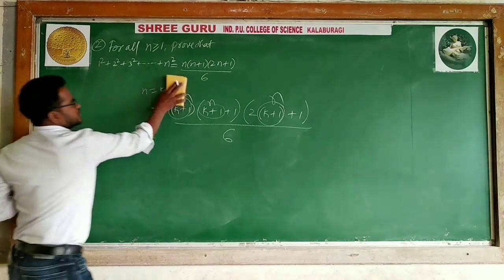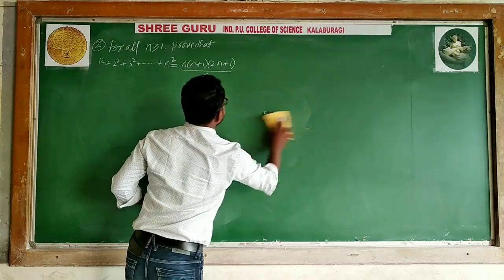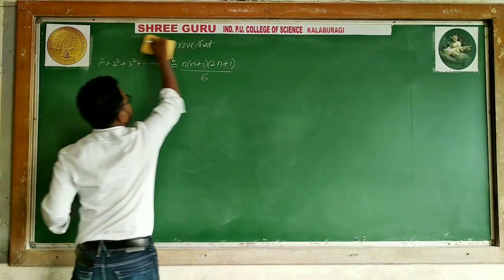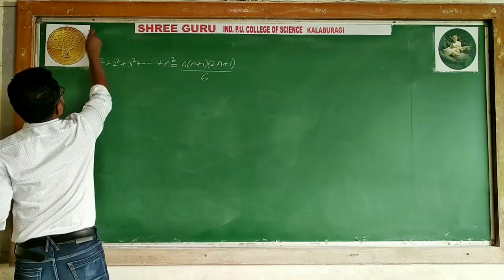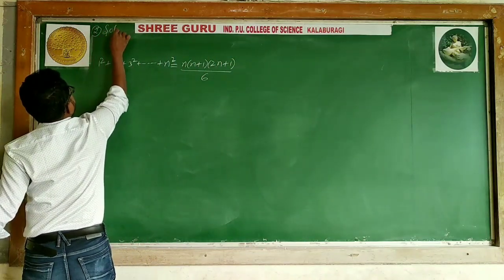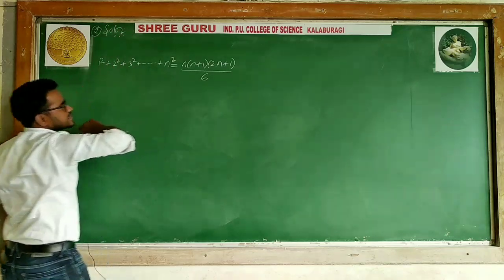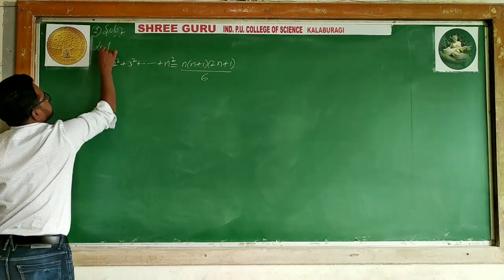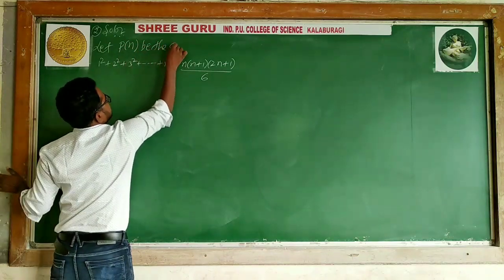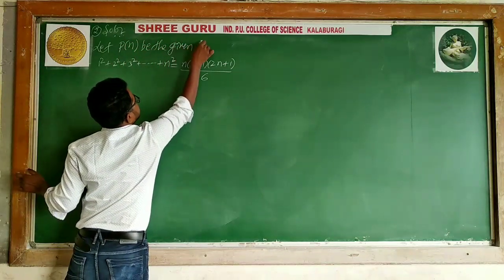Now what is the procedure? I will prove it one by one. I am solving the second problem now. Solution: you have to write down, let P of n be the given statement.